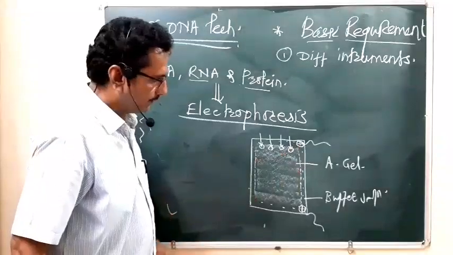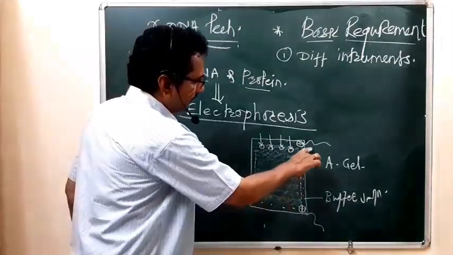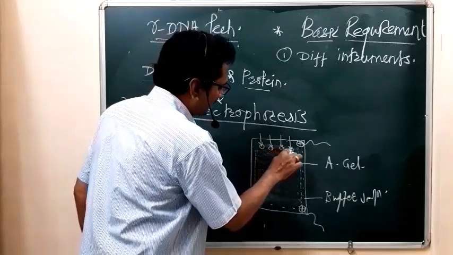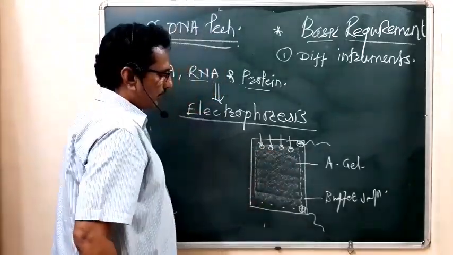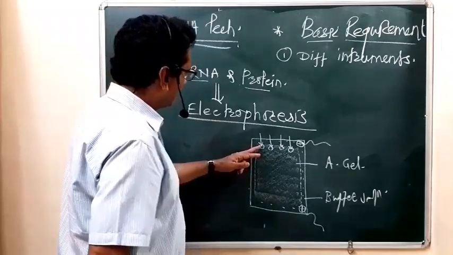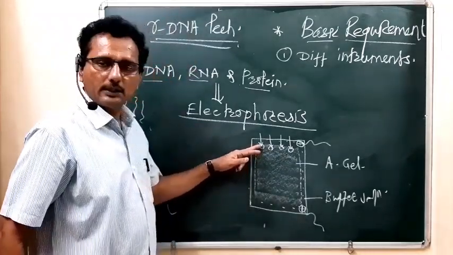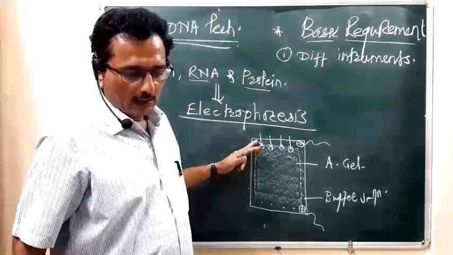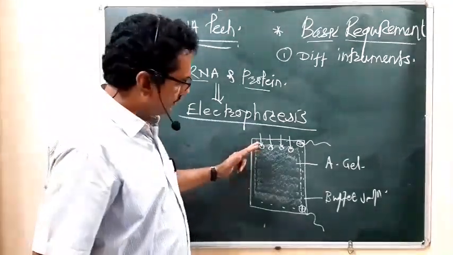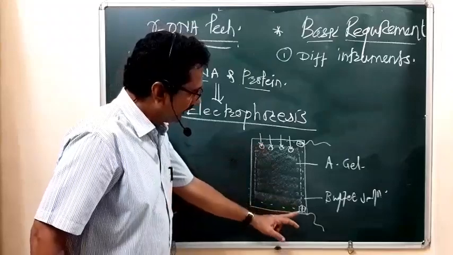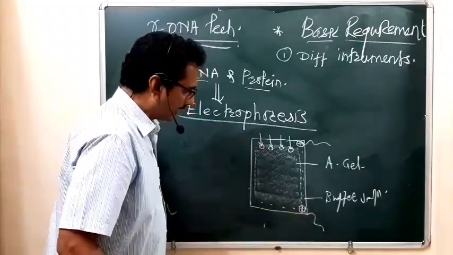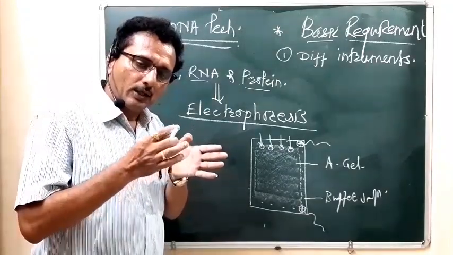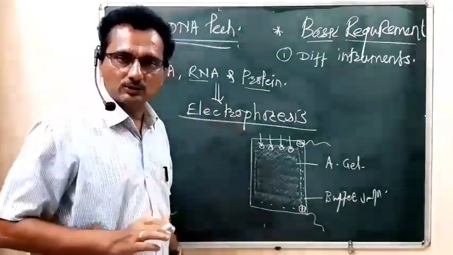Then what happens, student? When we apply the electric field, the DNA molecules which are loaded inside this pit show movement, because DNA has a negative charge. So this DNA moves toward the positive terminal, means they move toward the anode side, and they show their movement through the pores of that agar gel.